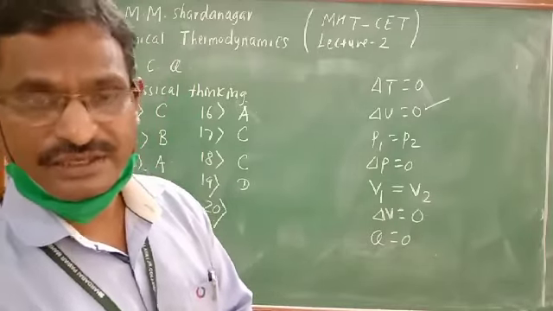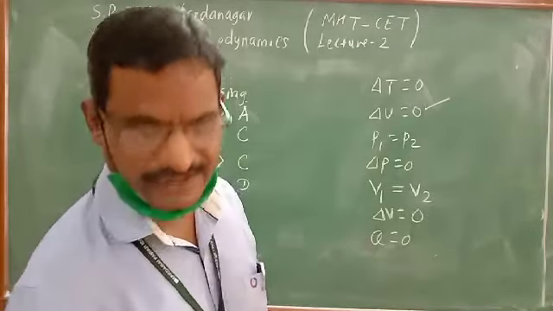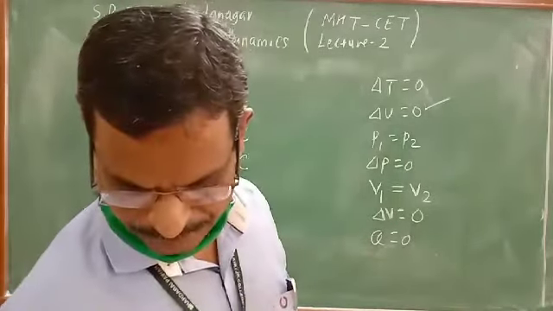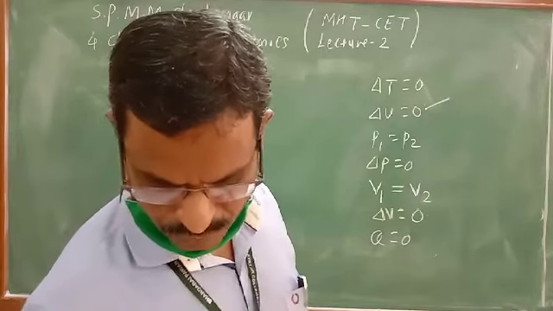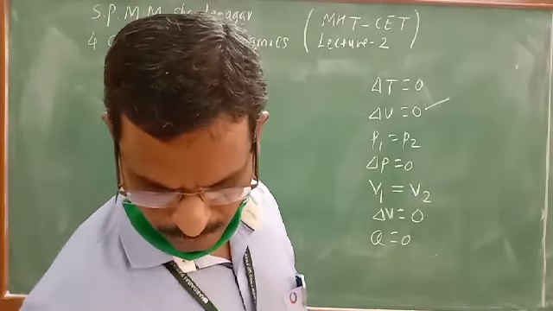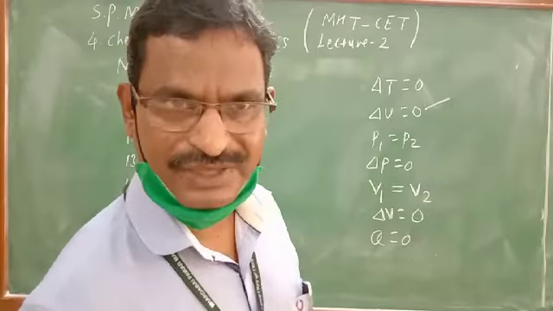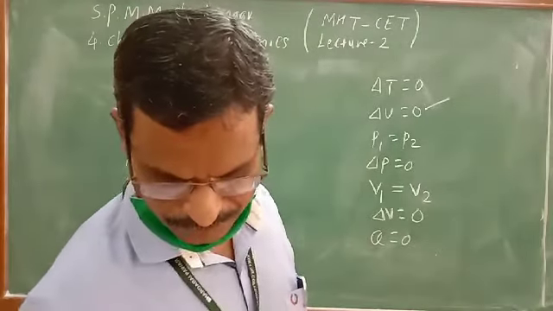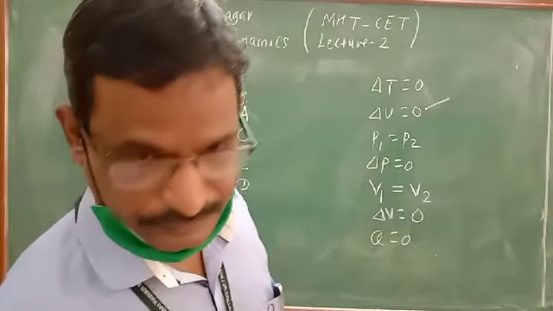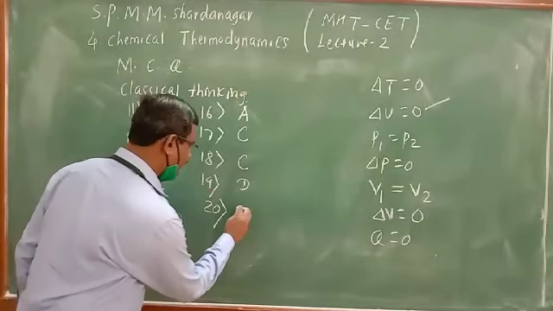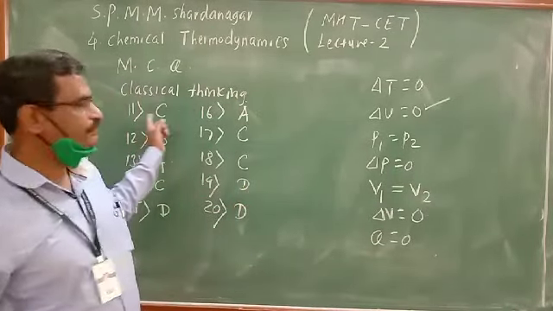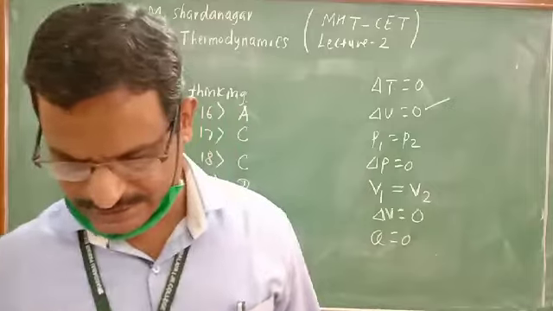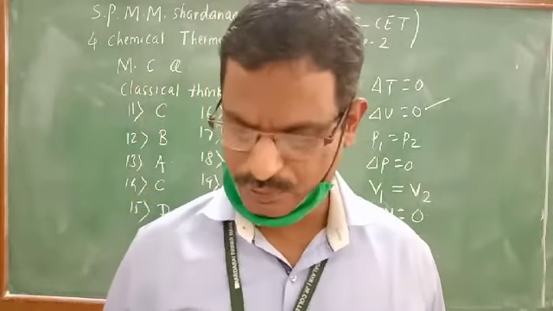That is known as a cyclic process. And here is that question: a process in which system comes to initial state through number of different processes is called dash dash. So what is the option? Cyclic process. Last option is correct. So this is about the classical thinking questions from the point of today's lecture.